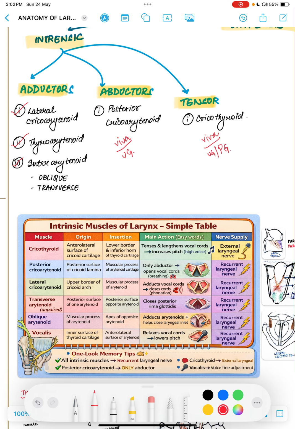So the adductors are lateral cricoarytenoid, thyroarytenoid and interarytenoid, the abductor is posterior cricoarytenoid, and the tensor is cricothyroid.